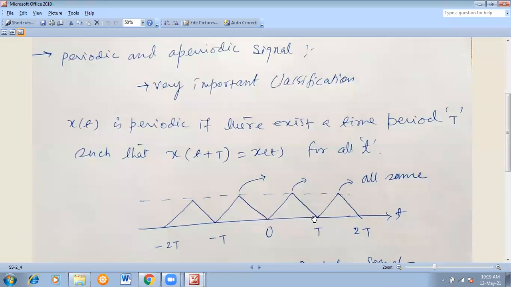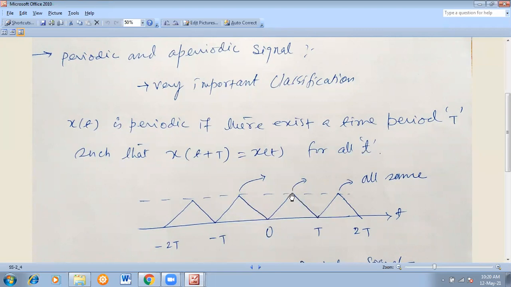We have seen here that the time period T exists, right? So such that, how will this time period be such that x of t plus T is equal to x(t), for all t, which I mentioned earlier. Look, x of t is this. So if this point is x of t, then what will this point be? x of t plus T.